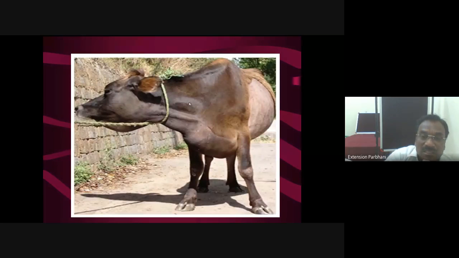Then another structure here is actually the jugular vein. Now this jugular vein is useful for giving intravenous injections. In the lower aspect of this neck region, you will find it with palpation. There is a procedure for palpation of this jugular vein. Now this vein is useful for giving intravenous injections in case of cattle. The ear vein is also another site for giving intravenous injections, but routinely we use this jugular vein.